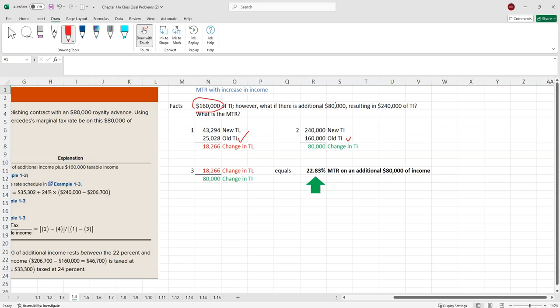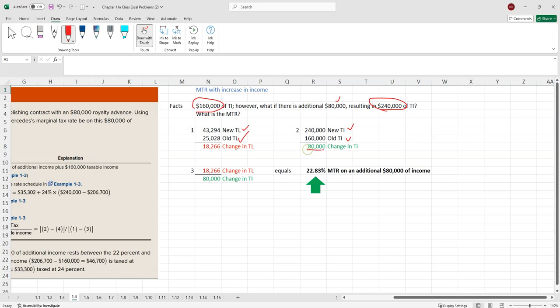But what happens if you won the lottery and you go up to 240, right? In other words, you win the lottery for 80 and now you're at 240. So we're going to have to go back and play Battleship again with the table, do the little math, the cheat sheet there. If we run the numbers, it would be 43,000.